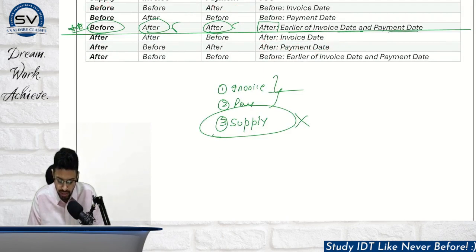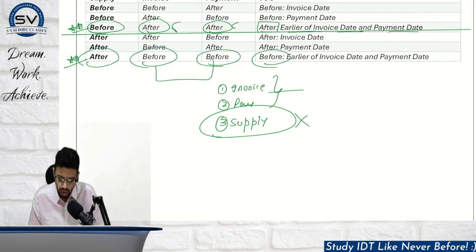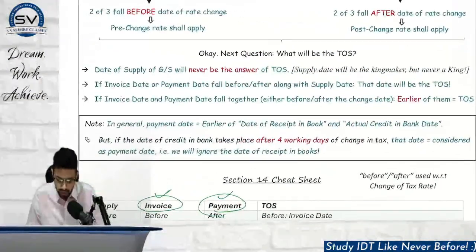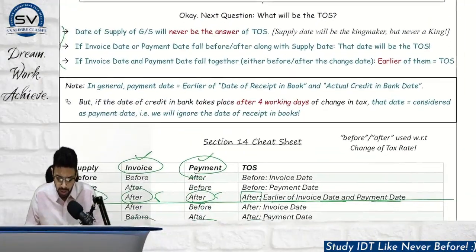Now here again, this is important. After, before, after, before: 2 fall before, hence the answer will be before. Now both of these can be answer dates for time of supply. So you have to see the earlier of invoice date and payment date. Now you can read this. It will be much clearer. Let's read again.